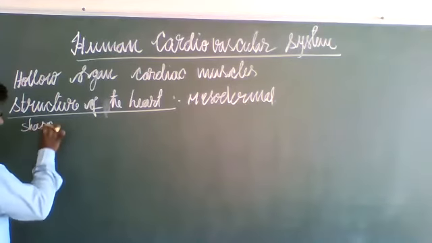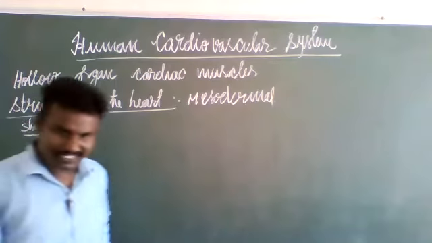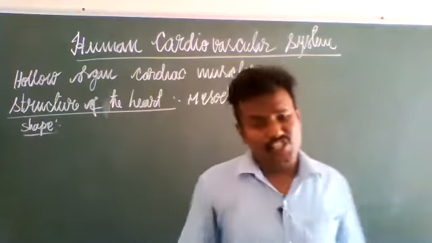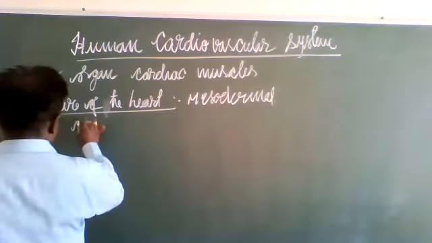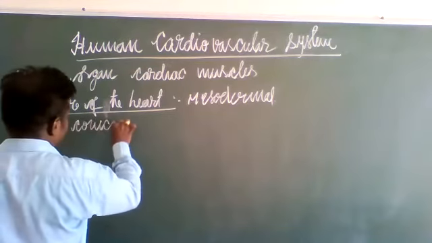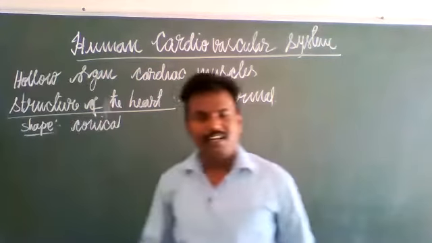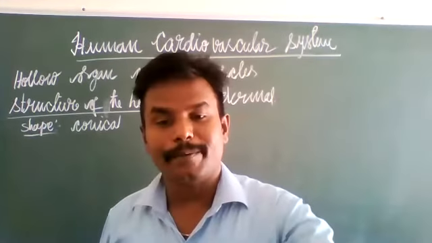Shape of the heart. What is the shape of the heart? The heart is conical in shape.